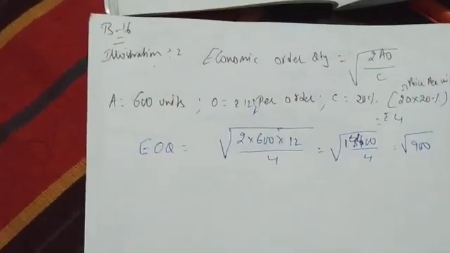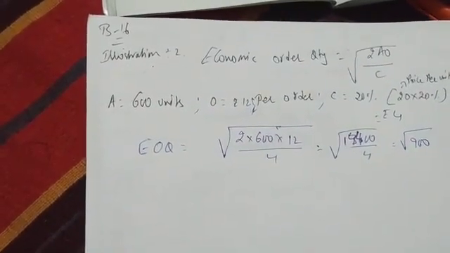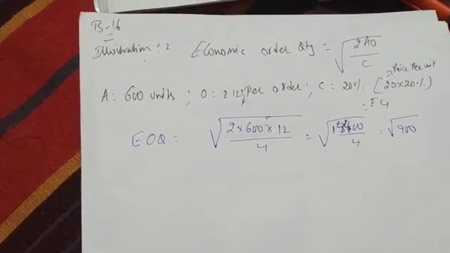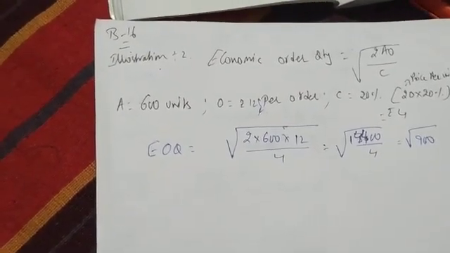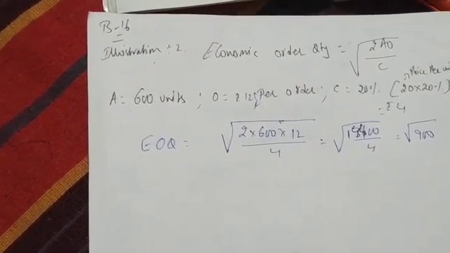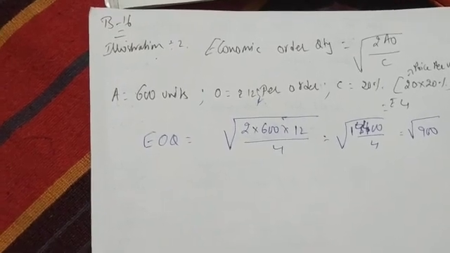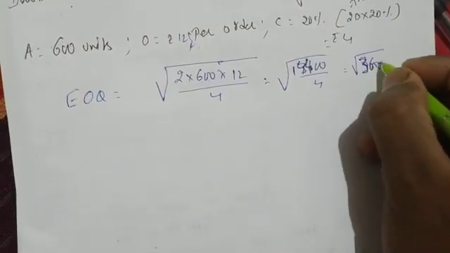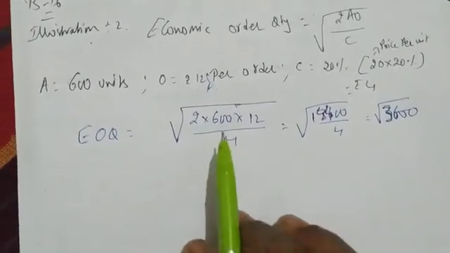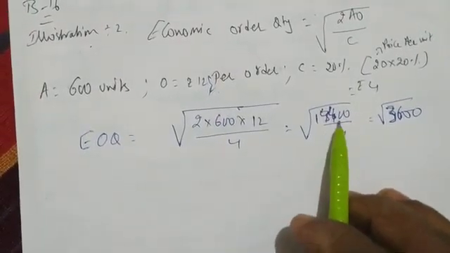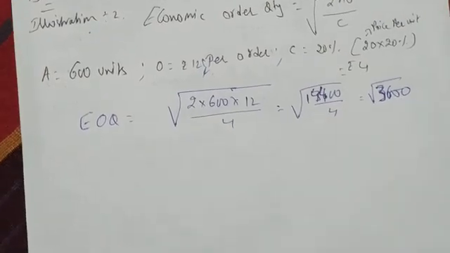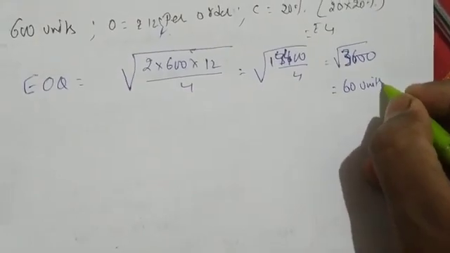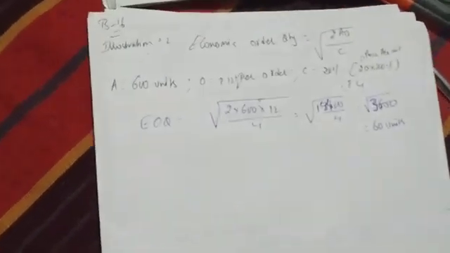14,400, my mistake, calculation mistake. 2 into 600 into 12. Why 12? 12 is the ordering cost. So 2 into 600 into 12, we are getting 14,400. 14,400 divided by 4, we are getting 3,600. When you multiply 2 into 600 into 12, you will get 14,400. Divided by 4, you will get 3,600. So under root of 3,600 is 60 units. Okay, the economic order quantity is 60 units.